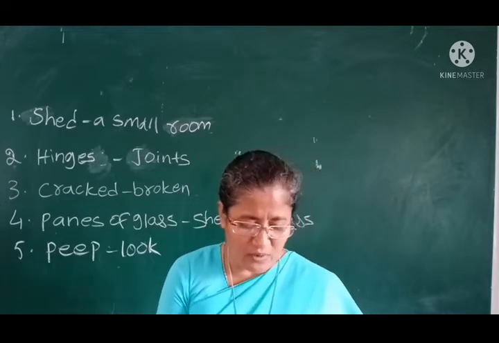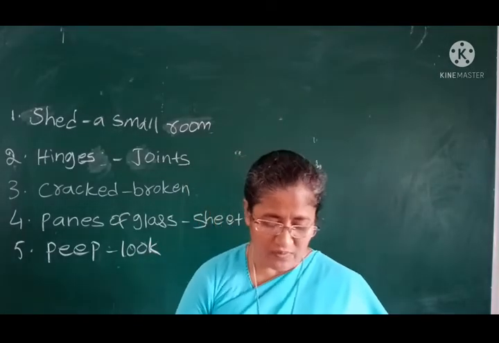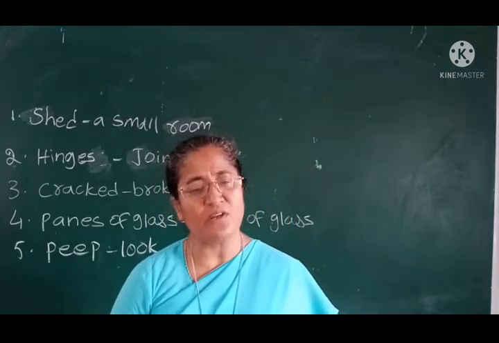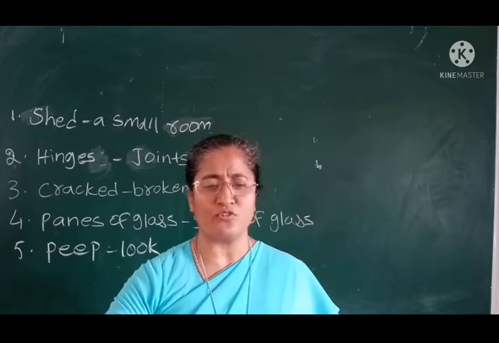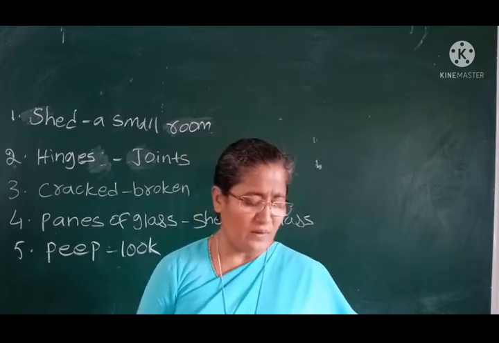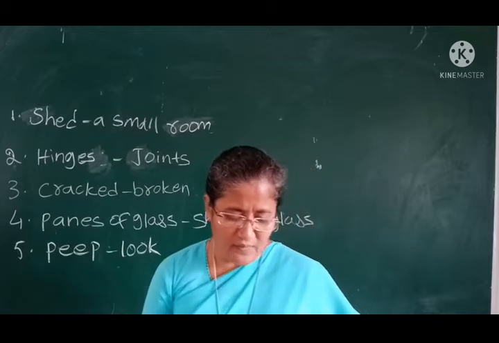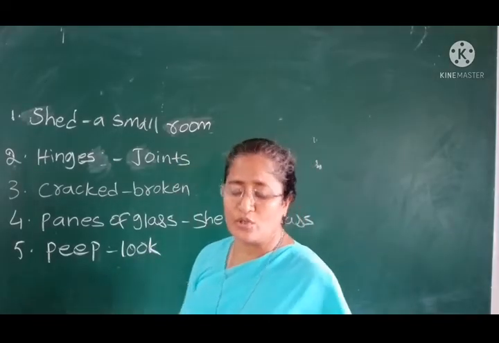Next question we can put. What is the opposite of often? What do you mean, opposite of often? Often means every time. Each time, or very often means today or tomorrow, like that. Never means never I go. Next, what does peep mean? I told you peep means looking through the window.